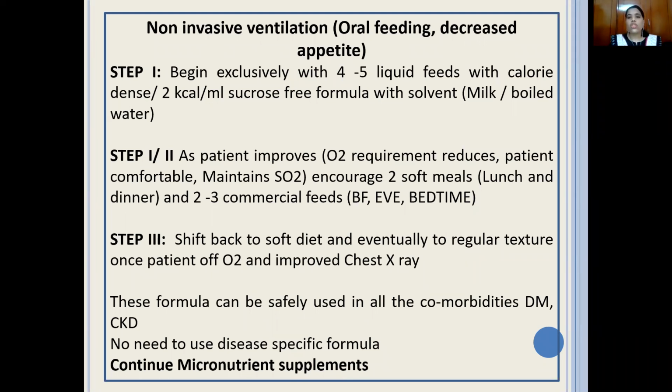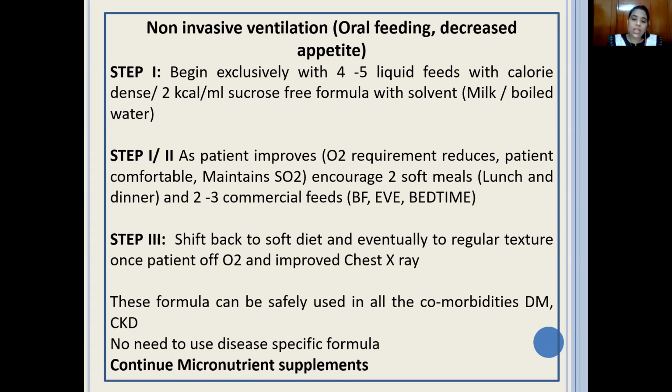So what you do is you gradually bring the patient back into the normal routine, and then shift back to a complete soft diet, but add a high protein formula to meet the protein requirement, and eventually to a regular texture once the patient is off O2 and the chest X-ray has improved and the patient feels better. So even when an ARDS patient is on BiPAP with poor oral intake, you can use this protocol.